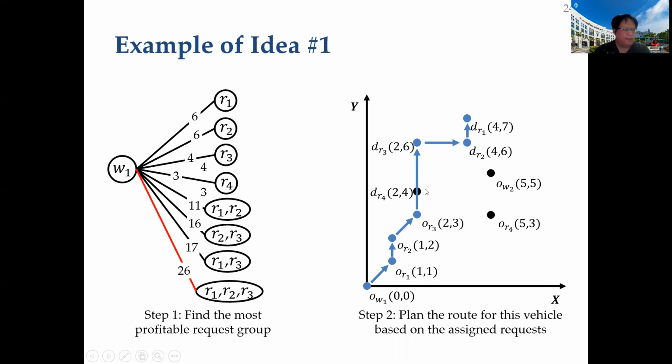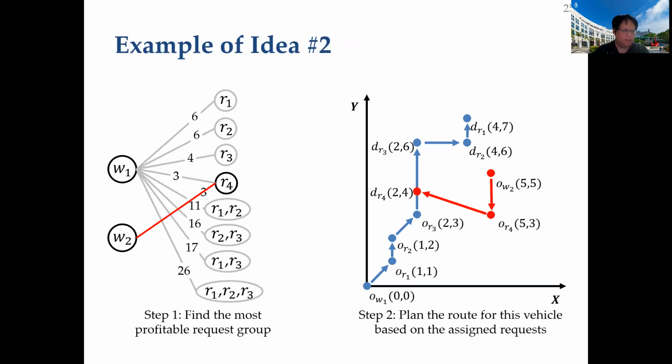To elaborate on our idea, let's get back to the toy example. We first plan the route. For the first vehicle W1, currently no request has been assigned yet. Thus, the request group containing R1, R2, and R3 is the most profitable. Thus, we can assign this request to W1 and plan the routes as shown in the blue arrows. Next, we move to the next vehicle W2, and the only unassigned request is R4 now. Thus, we assign R4 to W2 and plan the route as shown in the red arrows. If there are more vehicles, we'll keep doing this until all the vehicles have been enumerated.